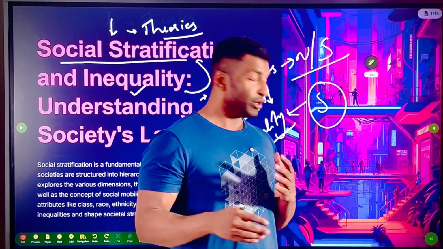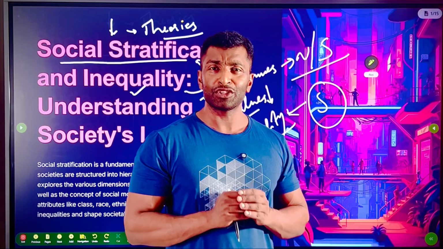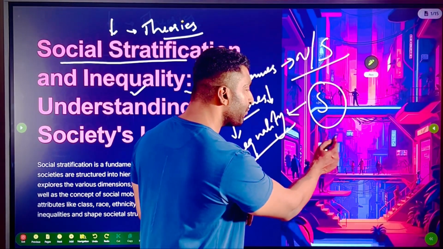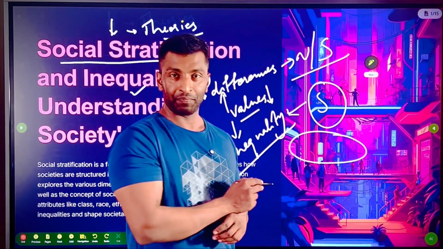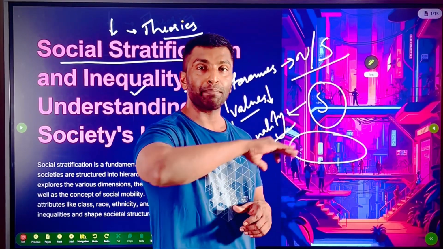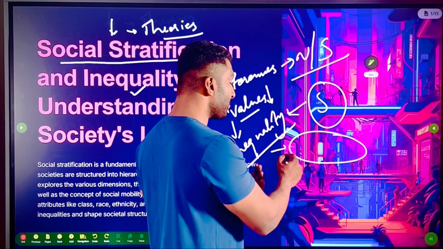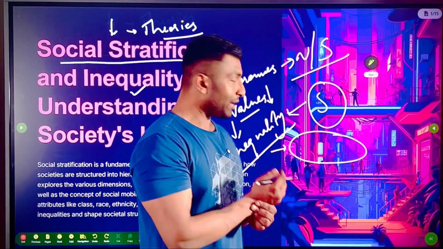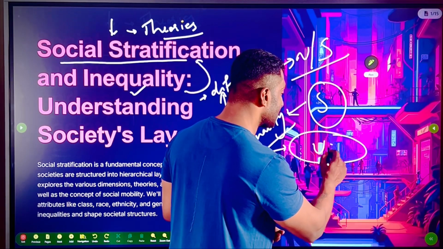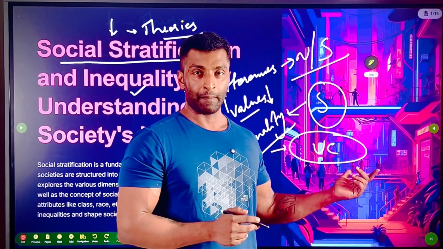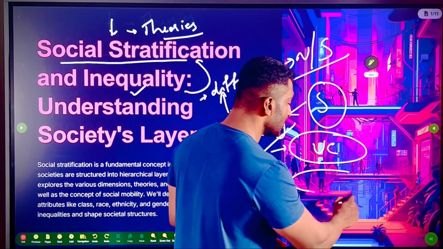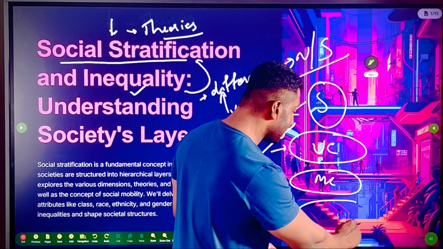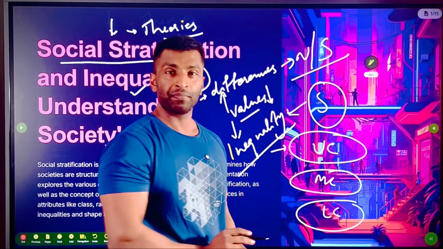Now, you cannot study each and every instance of inequality. So what we try to do as sociologists is identify certain patterns of inequality. Some patterns, some dressing style, some lifestyle, some spending patterns, etc. Like that we identify this particular category, upper class, and then based on certain patterns we identify middle class, and then lower class.